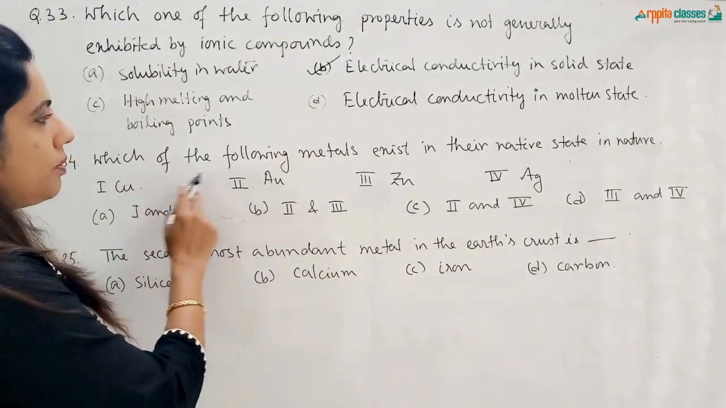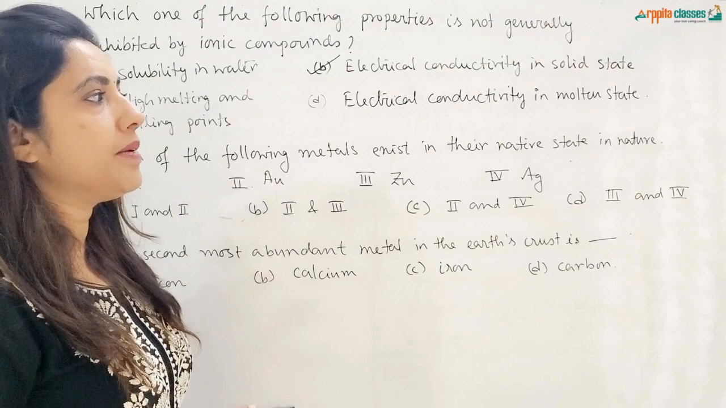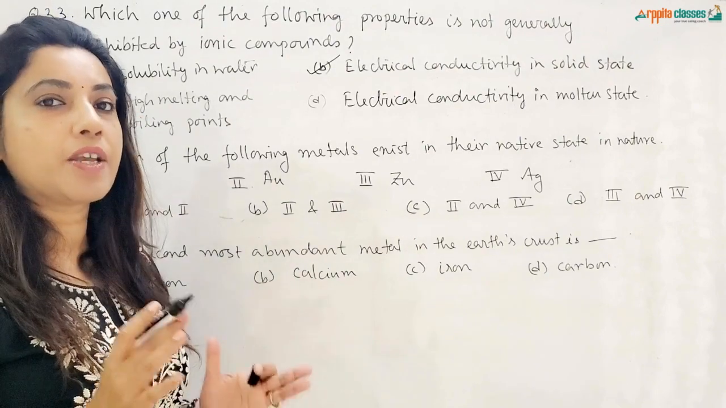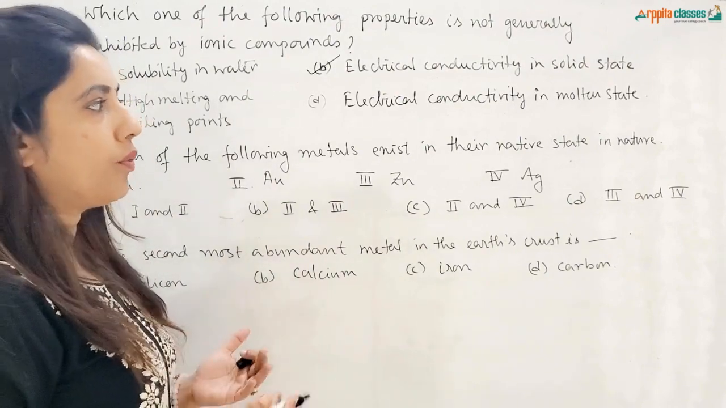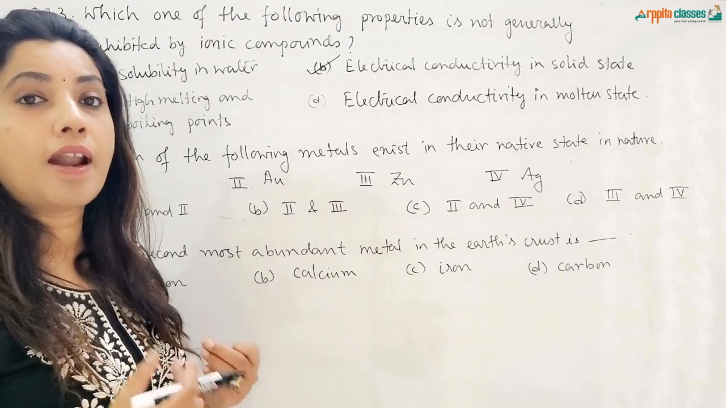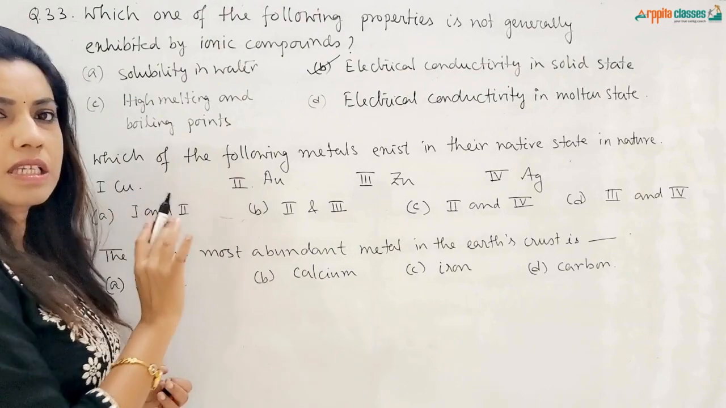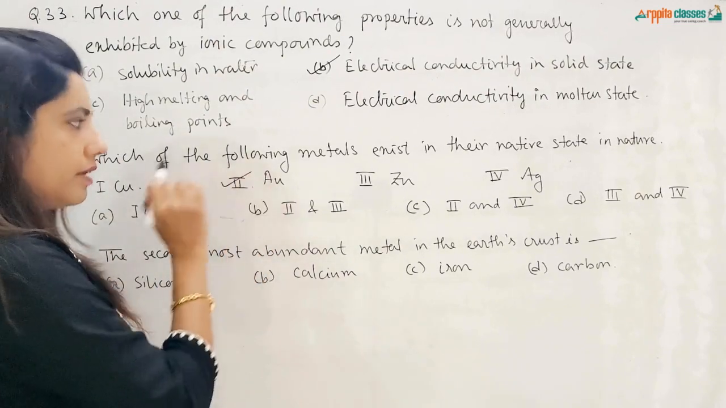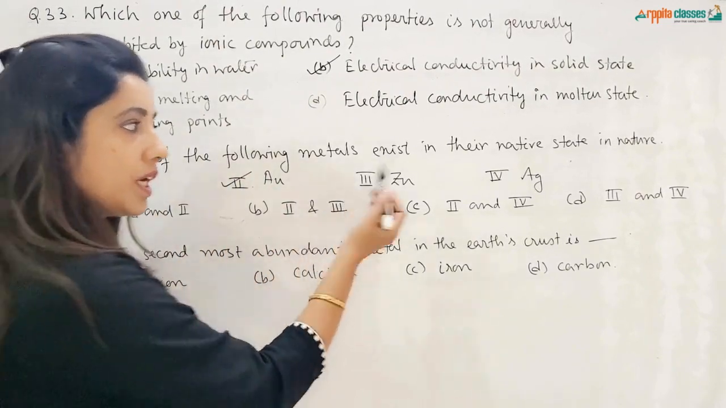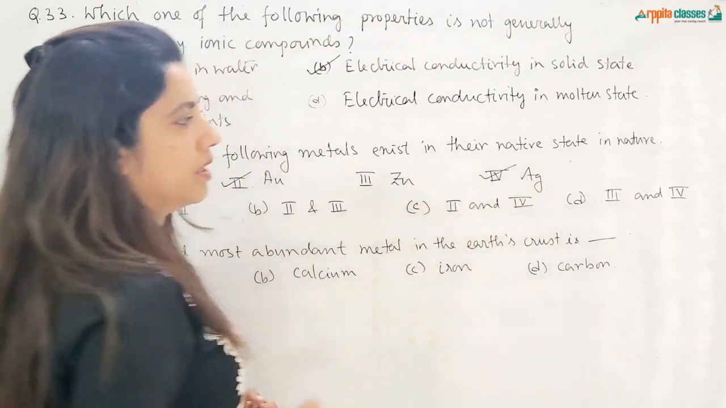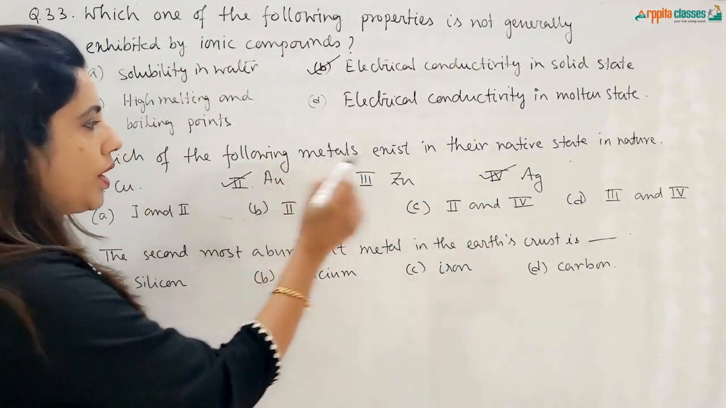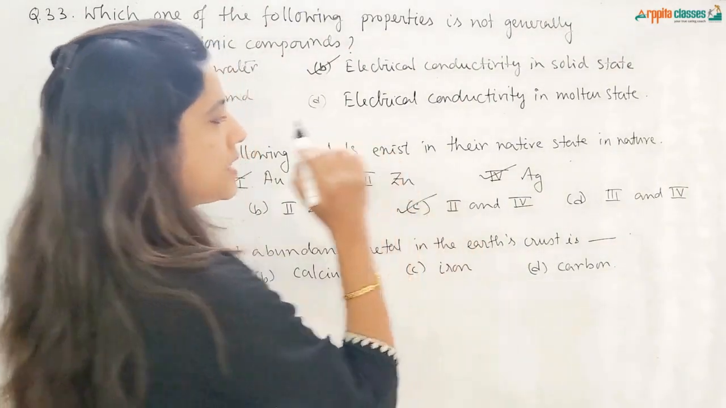Next question is, which of the following metals exist in their native state in nature? Native state means in isolated form. So we have to look for those metals which are very, very unreactive in nature. Copper, no. Copper is still reactive. Gold remains in the native state. Zinc is very reactive, and silver also remains in the native state. So 2 and 4 is the option. 2 and 4 is option C.